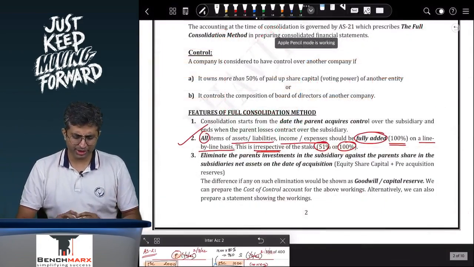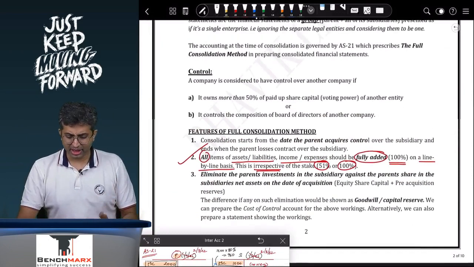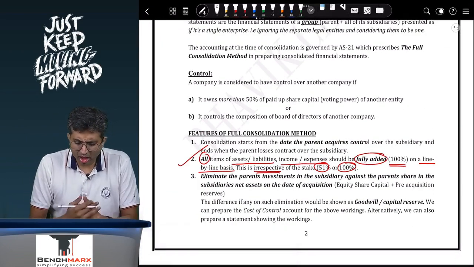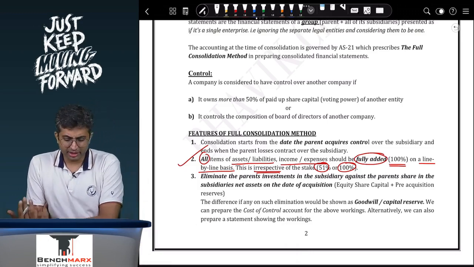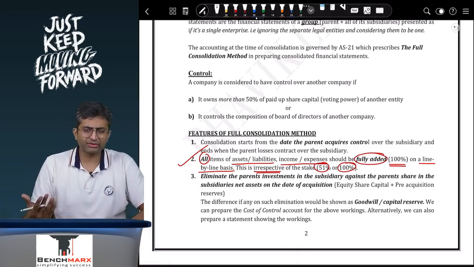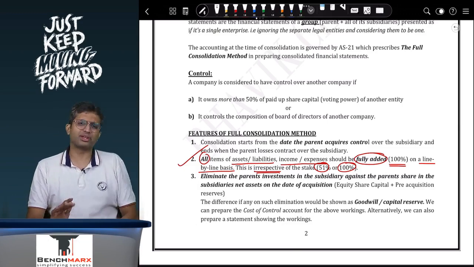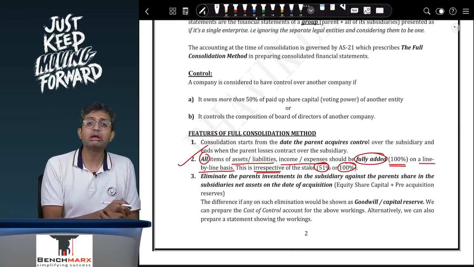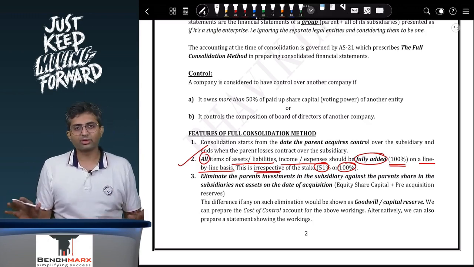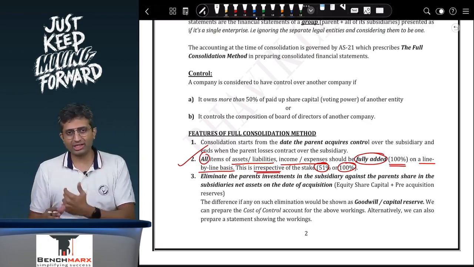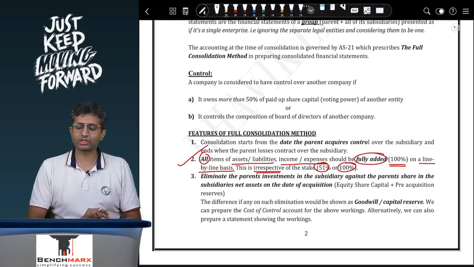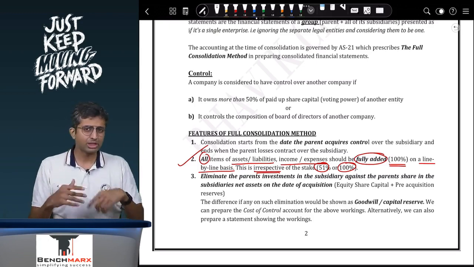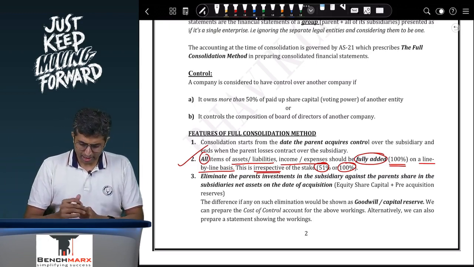Okay, so what we will do is, we will try to understand the process and the steps. Remember, if you get the steps correct, and then we will discuss the adjustments in the second part. We'll also try a few problems. That's it in consolidation. It appears to be really daunting and challenging. It is not as challenging, honestly. It is just that it's slightly big, has some processes and steps. You get around it and it's sorted.